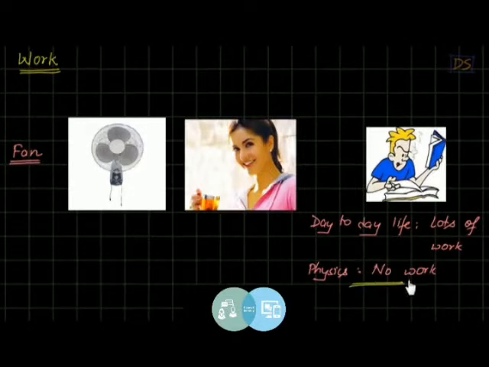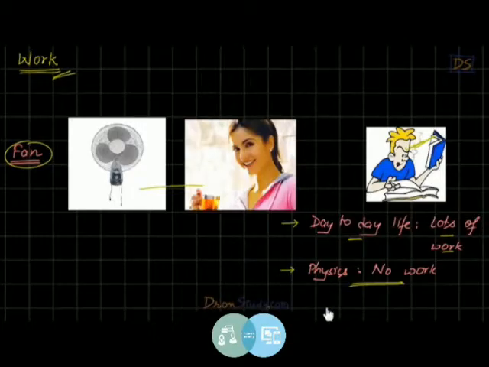Very sad. As a teacher of physics, or as a person who knows physics, I will say, okay, this person is doing no work. He's lazy. But as per the definition of work in our day-to-day life, you will say that he's doing a lot of work. That is what I'm trying to explain. As the word fan has multiple meanings, the word work also has multiple meanings. That is the most confusing thing about this chapter. Students get confused. Don't get confused, students. This word work has a different meaning in our day-to-day life, and a different meaning when we are studying physics.